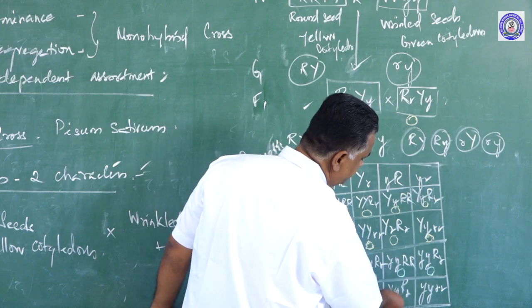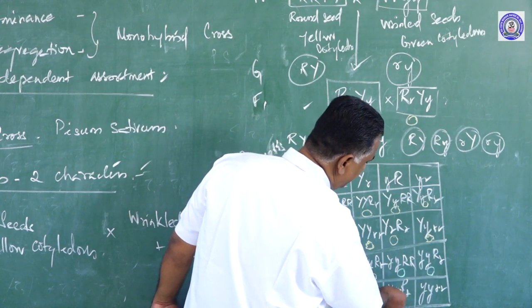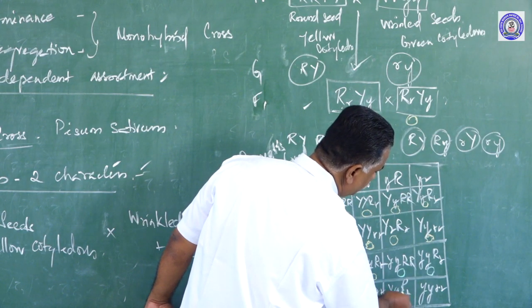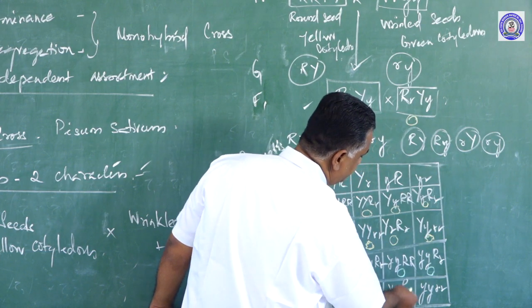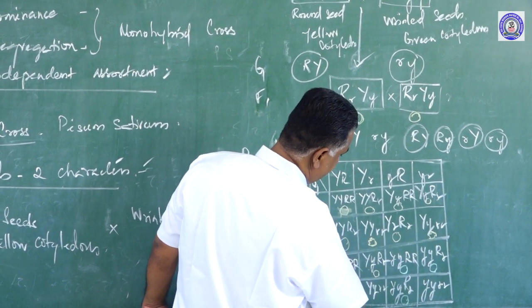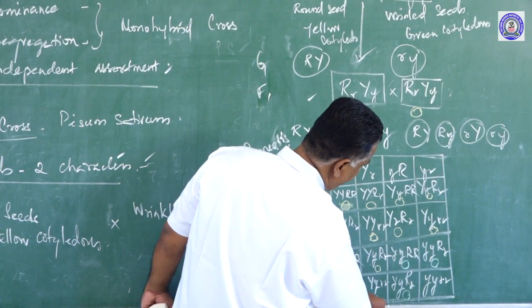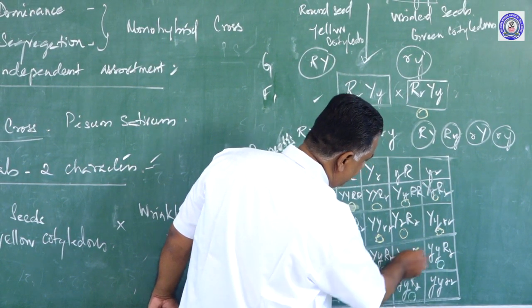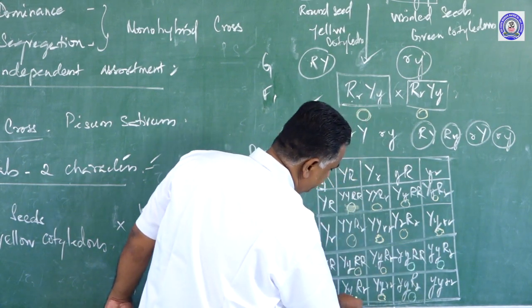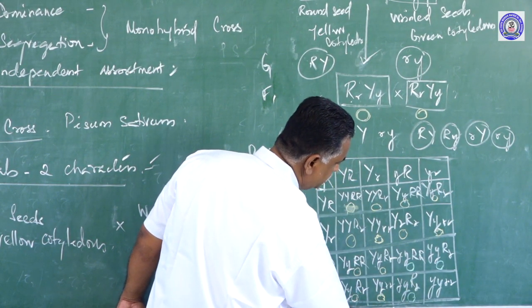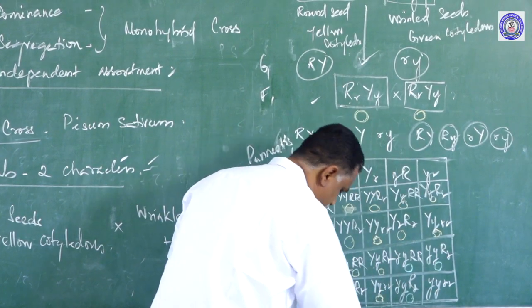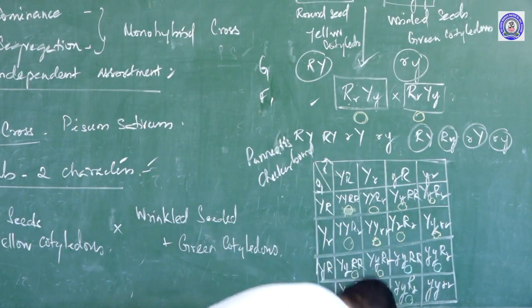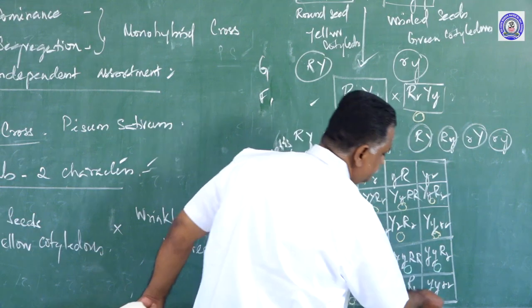In the same way here, green round, capital R is here. And in these places, yellow wrinkled, and this one yellow round, and this is green wrinkled. The last one is green wrinkled.